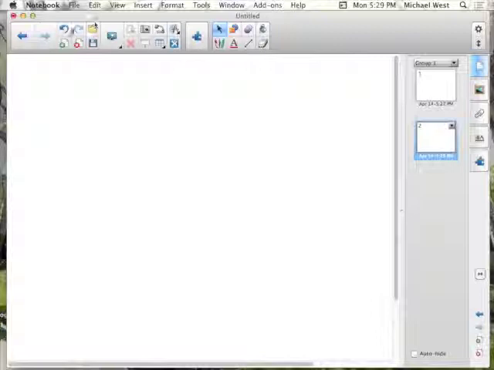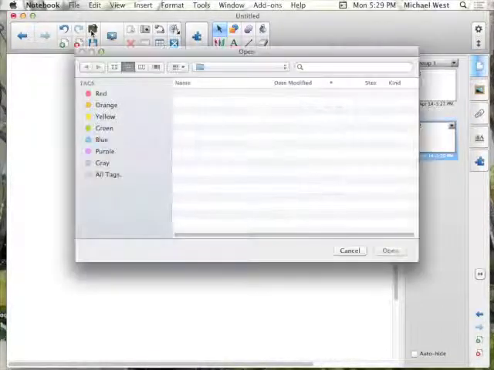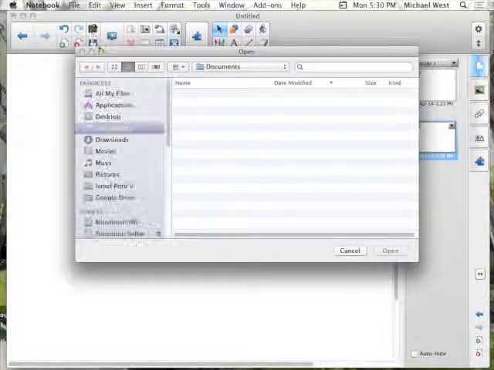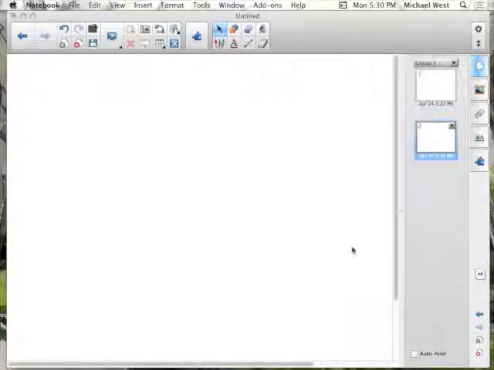This button above the new page is actually an undo button. It allows me to actually get rid of the page I just made right there. And this button next to that is the redo button. This button here allows me to open a file and insert it into my Smart Notebook presentation, whether it be a picture or a video or a chart of some kind or an Excel spreadsheet.